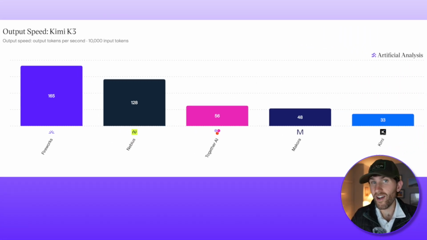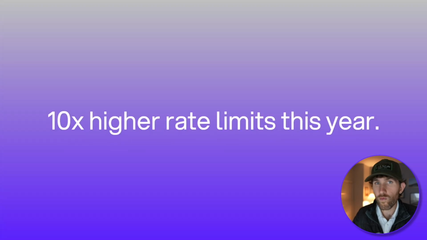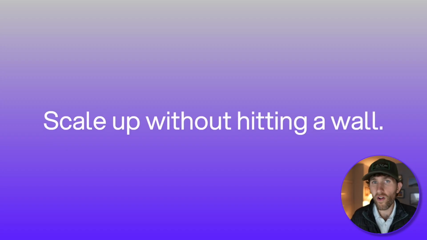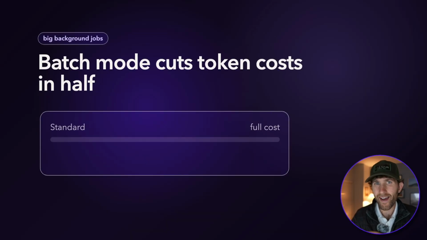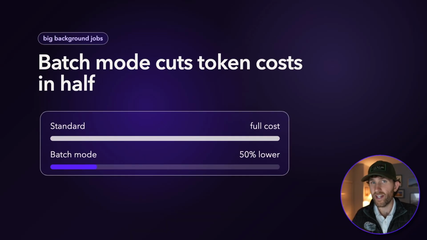And this is independently verified. Artificial Analysis clocks Fireworks as the fastest way to run K3 at 165 tokens per second. And this year we've raised the default rate limits by more than 10 times, so you won't hit a wall as you scale up. For big jobs that don't need an instant answer, there's batch mode, which cuts your token costs in half. Great for running evals or using K3's vision to process images in bulk.